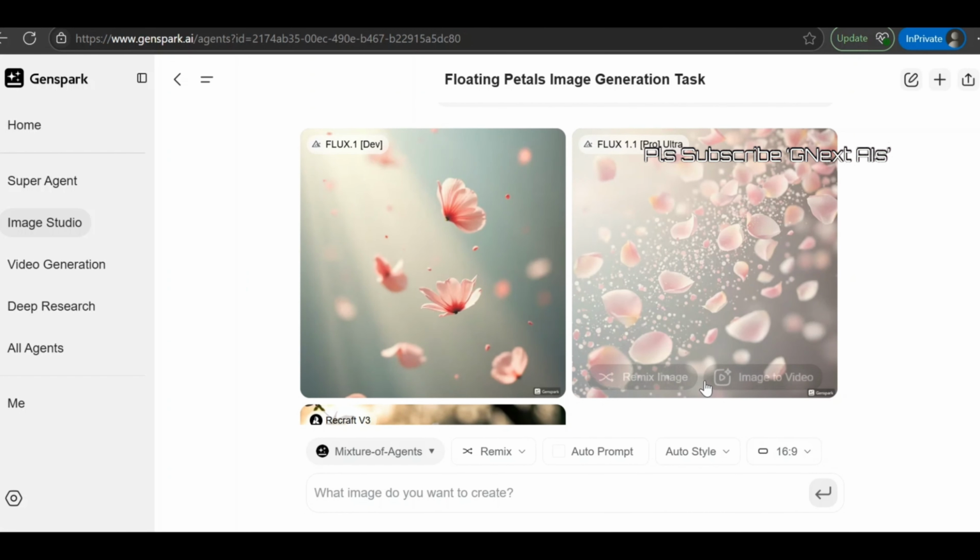Right? So in this way, you can remix this image itself here. You can do image to video. You can click on here.